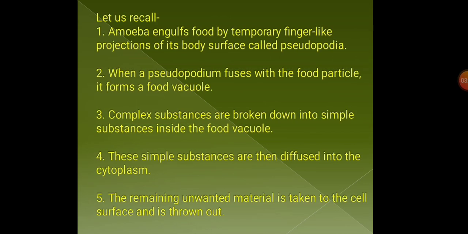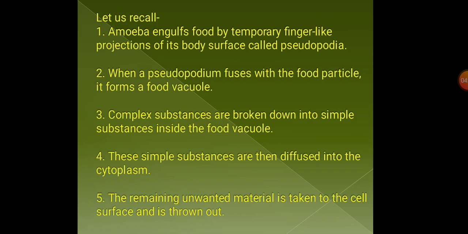Let us recall. Amoeba engulfs food by temporary finger-like projections of its body surface, and those finger-like projections are called pseudopodia. When a pseudopodium fuses with the food particle, it forms a food vacuole. The complex substances are broken down into simple substances inside the food vacuole when the digestive enzymes are secreted here.